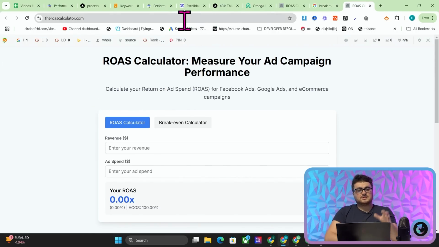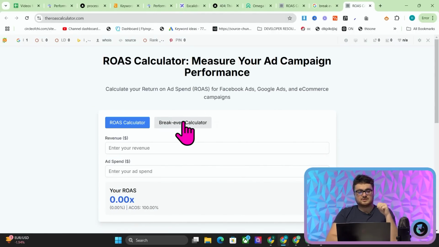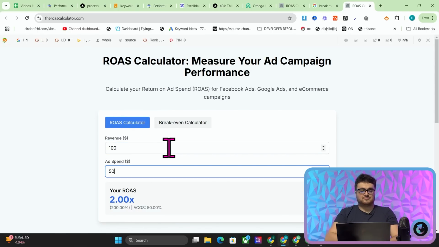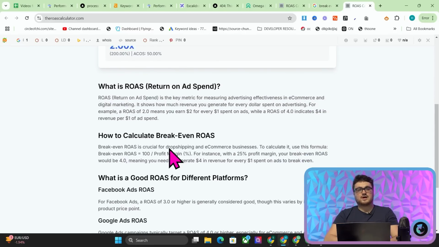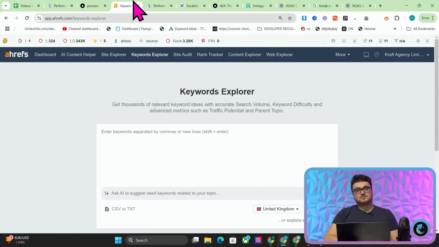So you can see here, ROAScalculator.com. I made this very, very quickly, very, very easily, and it just has these two very, very simple options. So you can put revenue 100 and I spent 50, so my ROAS is times 2 or 200% or whatever it might be. And I'm just going to show you how we can make one of these very quickly and very easily. So we're going to start off with keyword research.